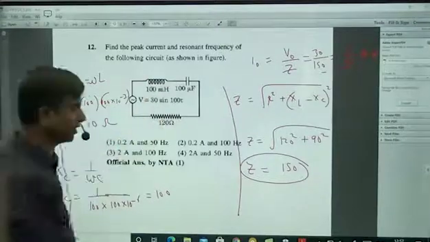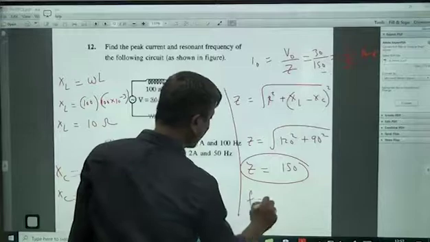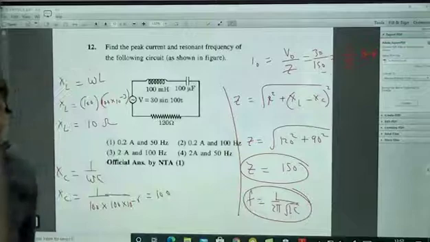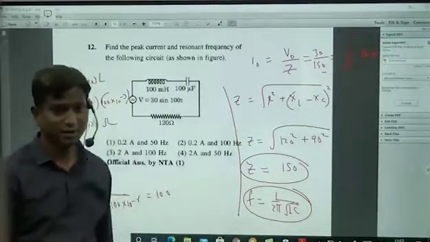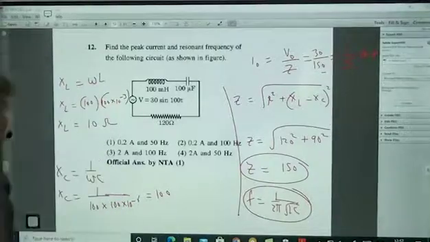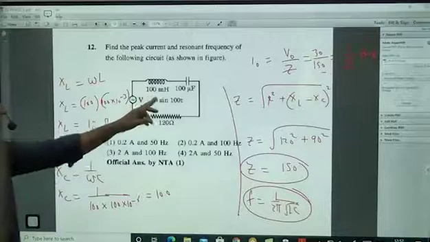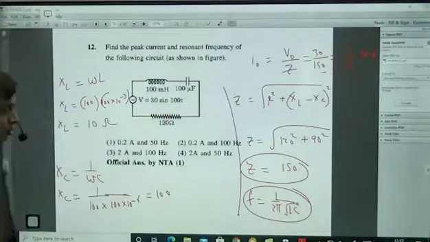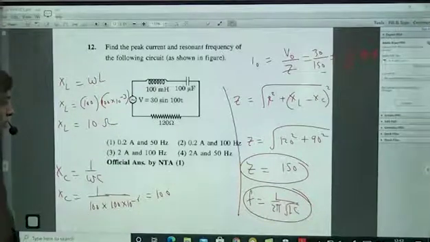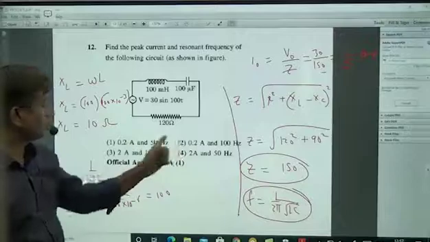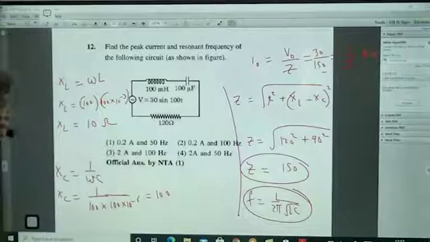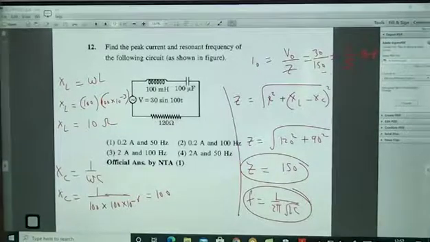Next, what did they ask? They have asked for the resonance frequency. Resonance frequency is nothing but 1 by 2 pi root LC. This is the resonance frequency. Nicely substitute this and try to get the answer. L is 100 into 10 power minus 3 Henry. C is 100 microfarads. So substitute both and you will get the frequency in hertz. So maybe the answer will be among 1 or 2 options, because already you got 0.2 amperes. Right. Next question, we'll move.